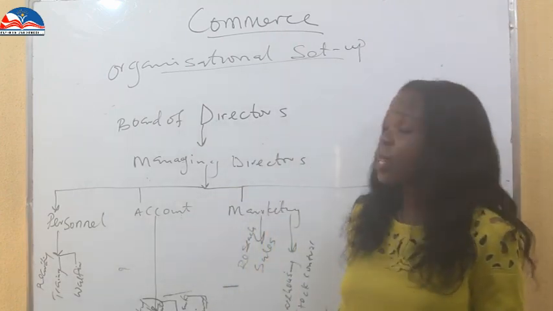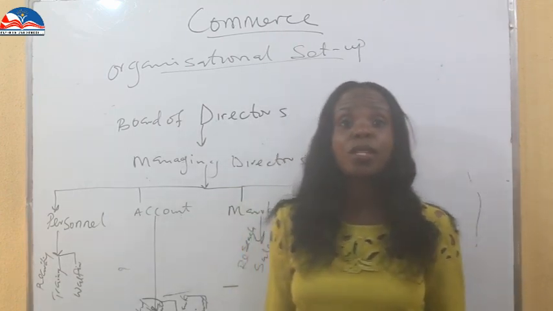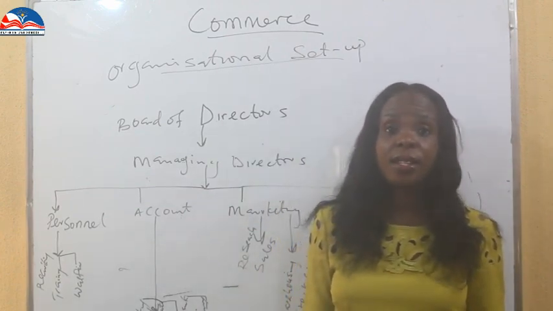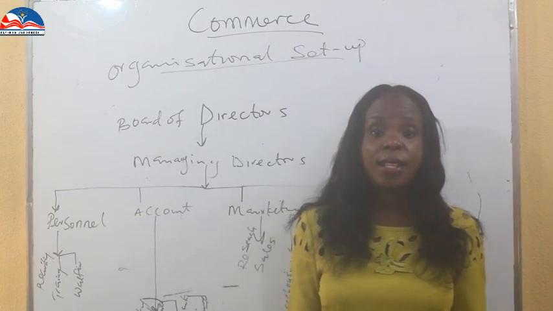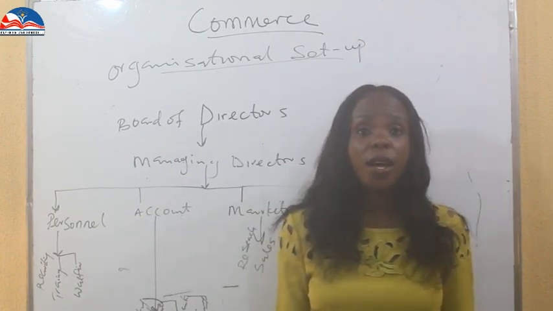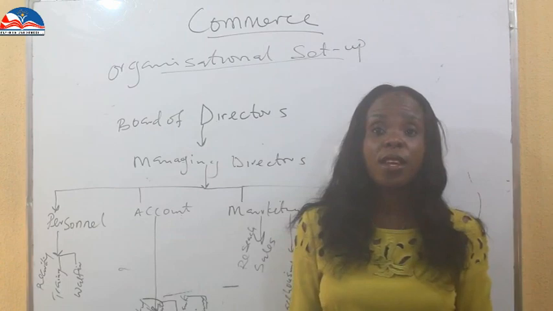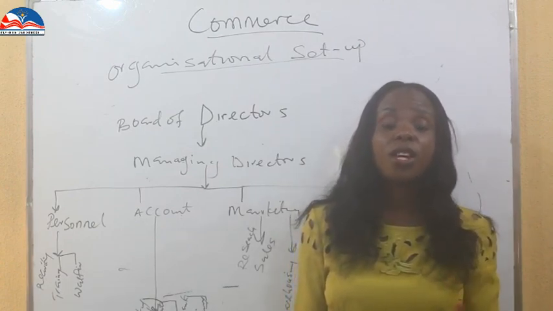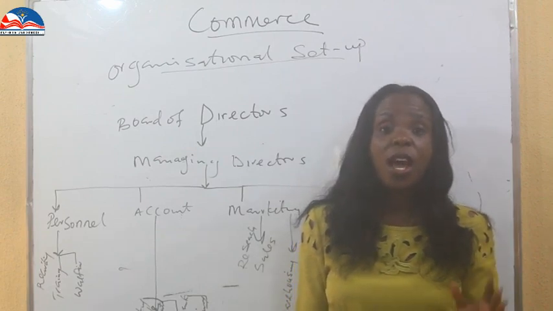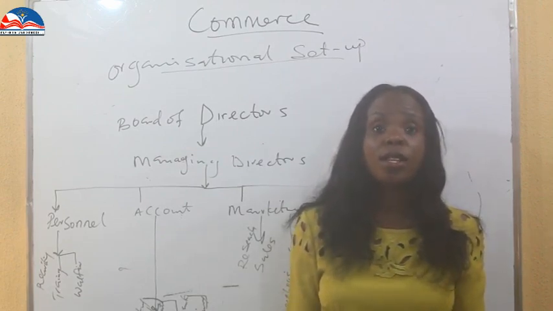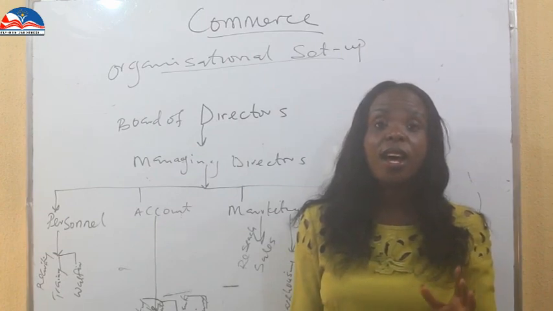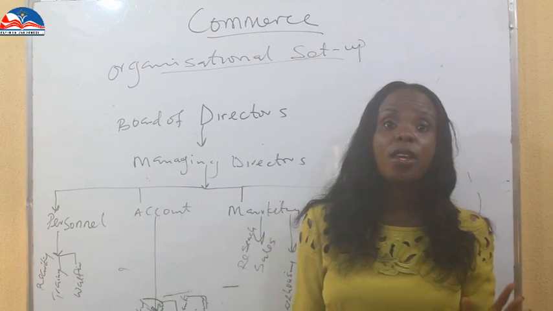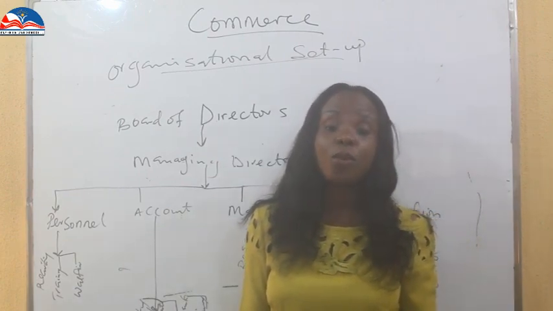When we talk about business setup, it has to do with how business is arranged, how business is organized: those that delegate, those that have ultimate power, those at the helm of affairs, how things are directed in the organization, how communication flows in the organization, how line of authority is given and taken, and how each of the departments that make up the organization work freely for organizational objectives to be met.